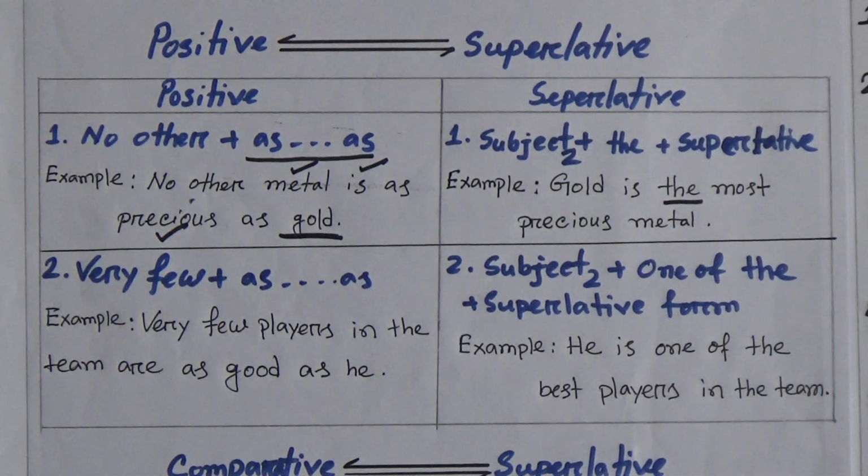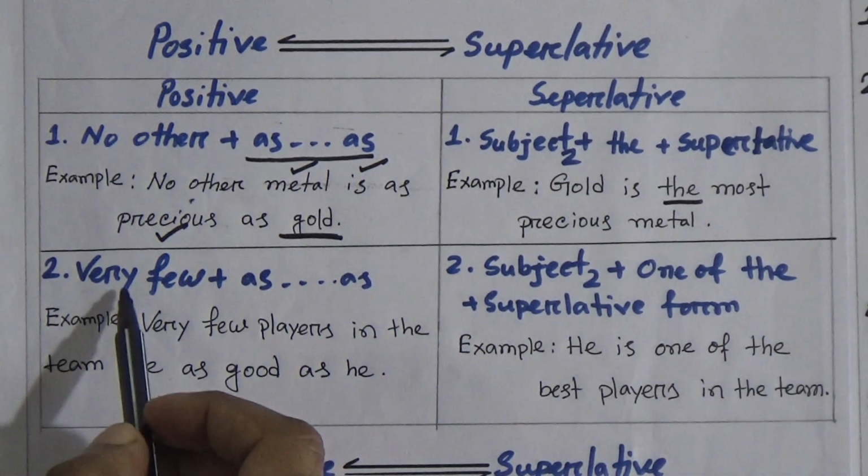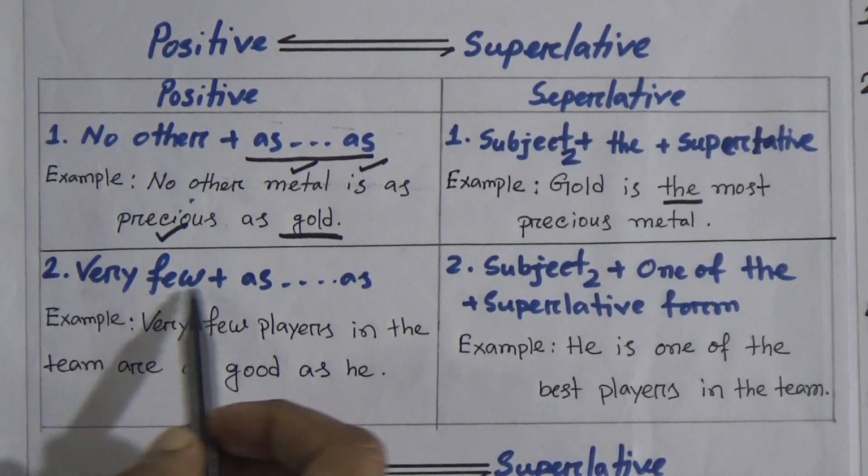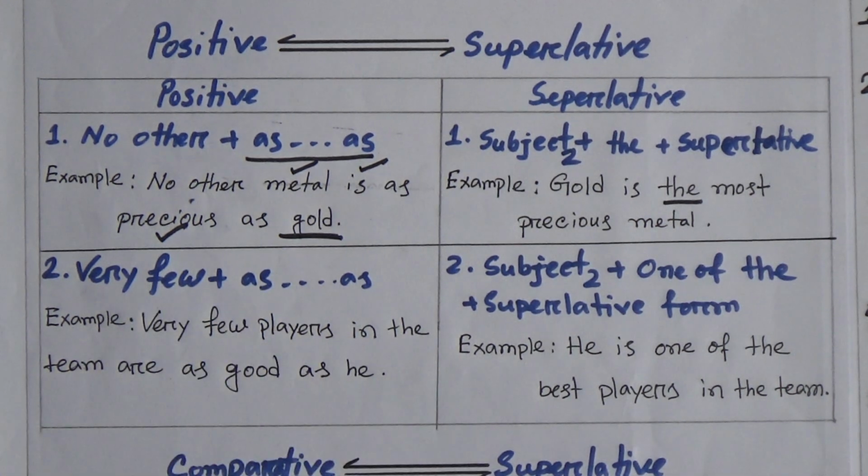The second number, rule number 2, very few. If you find a sentence with very few in a positive sentence, obviously there will be as dot dot as. How can you transform it into superlative? At first we will take an example. Very few players in the team are as good as he. I repeat the sentence again. Very few players in the team are as good as he.